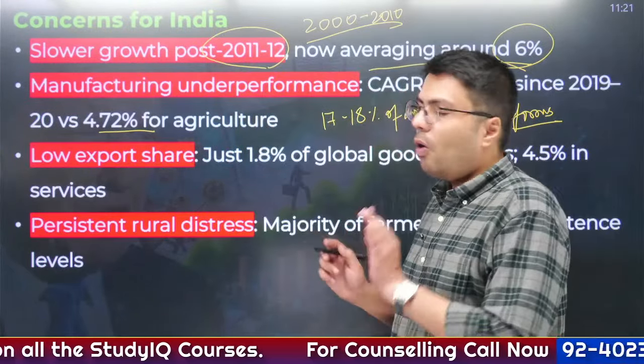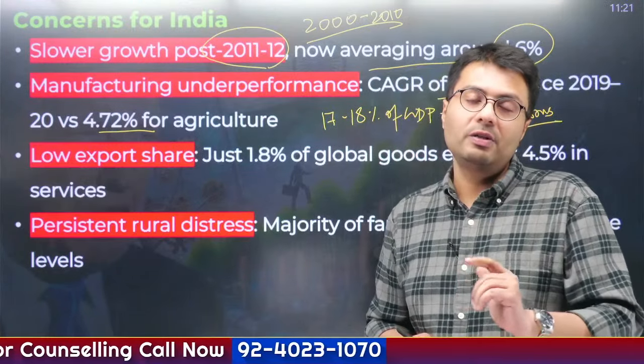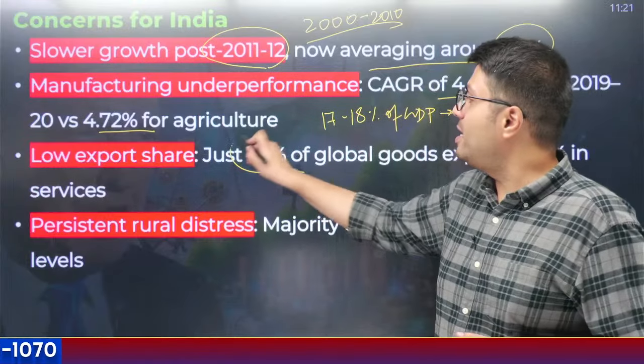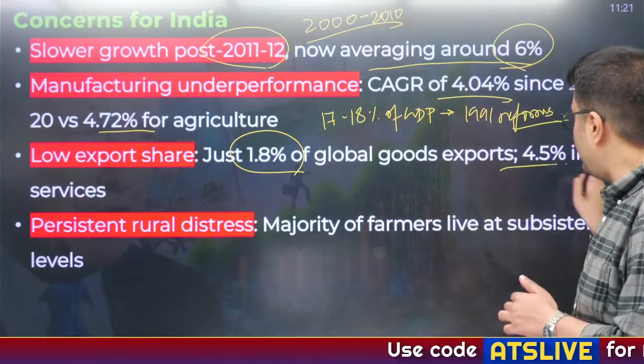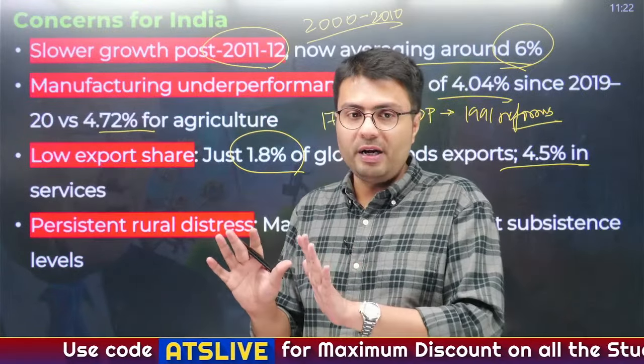Similarly, India also is not able to export as many goods and services as it wanted. For example, in global goods trade, India only accounts for about 1.8% of global goods trade, whereas in services we fare somewhat better, but it is only 4.5% of global service trade.